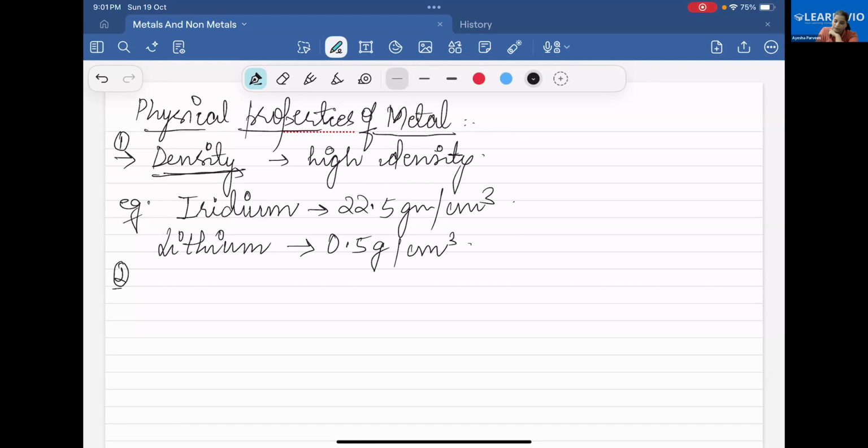The second physical property of metals is the boiling point. Just like density, metals have a high boiling point as well.